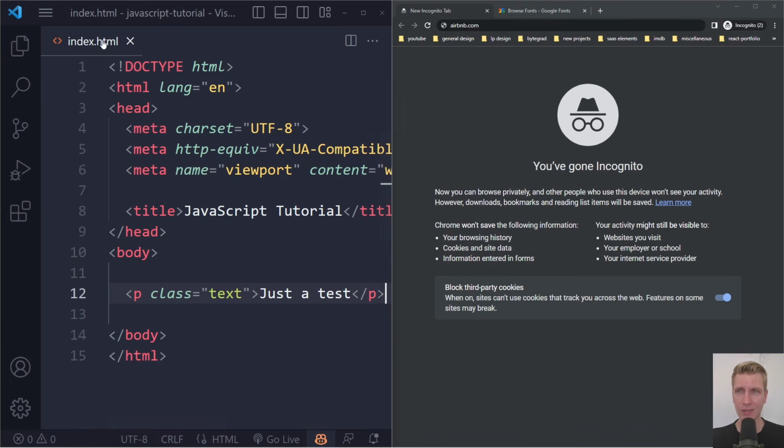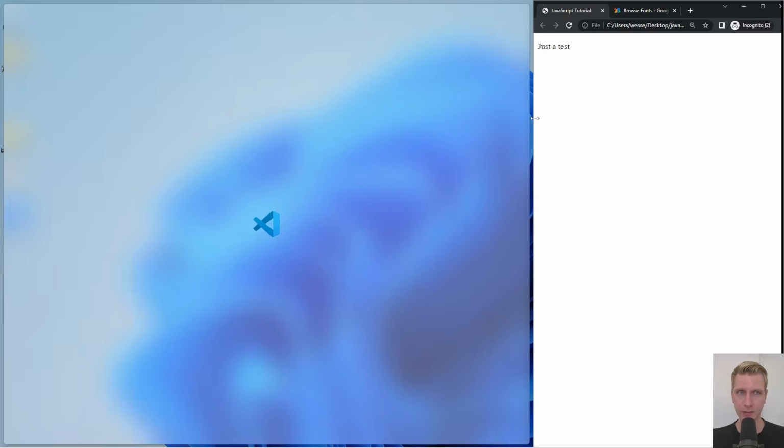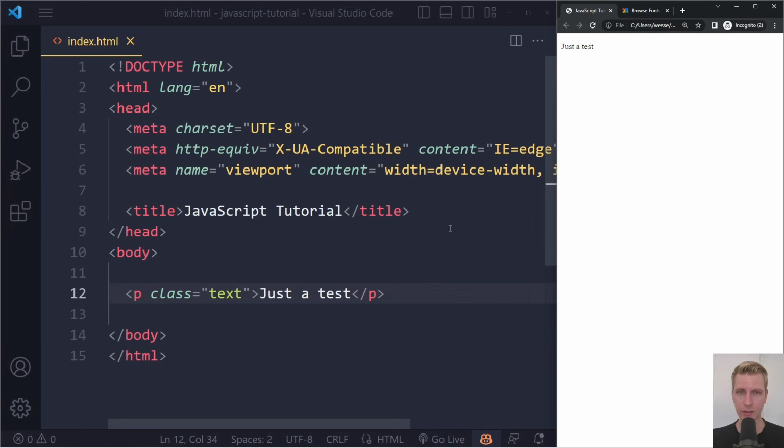What you can do is click and drag this file onto the top part of your browser, and it should open this up here. I'm going to increase the zoom here a little bit just so you can see what I'm doing. You don't have to do that in case you're following along. And I'm going to make our code editor a little bit wider here. All right, so this is very much the basics.